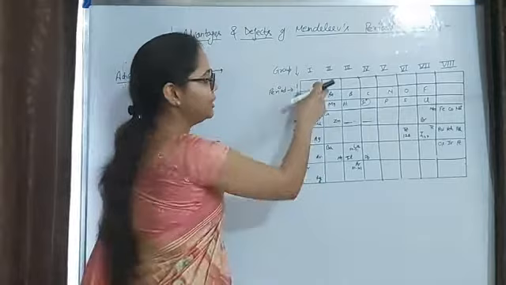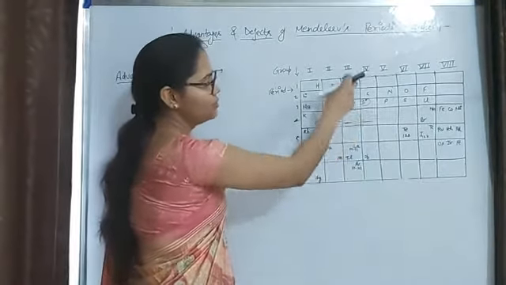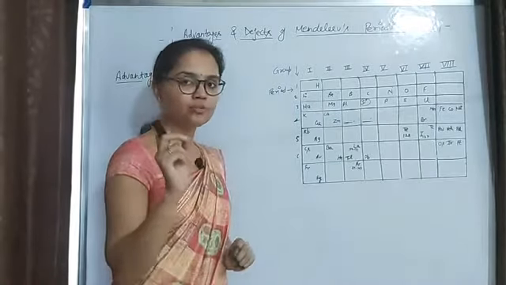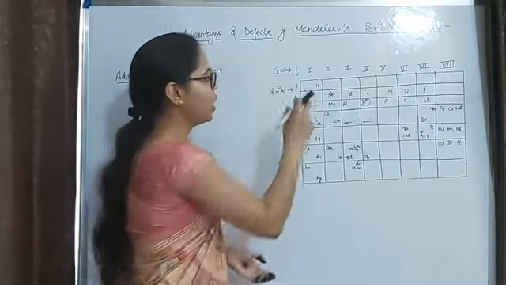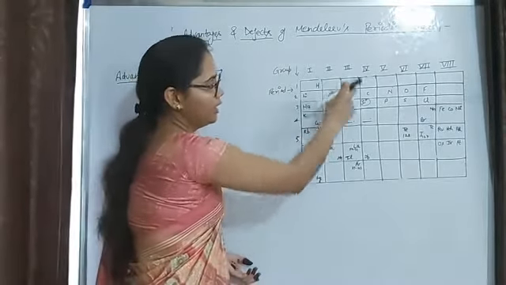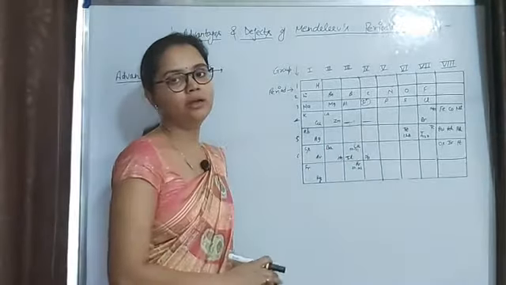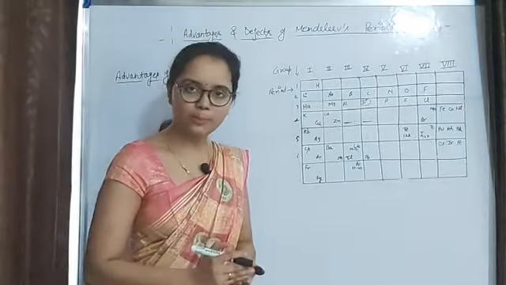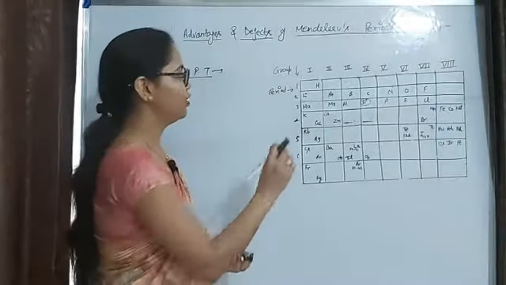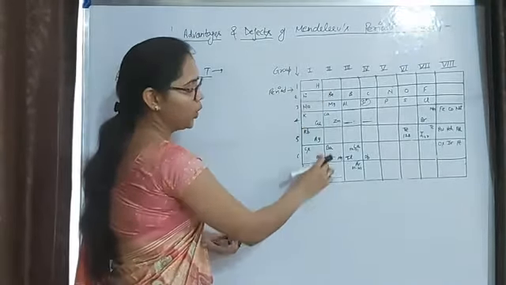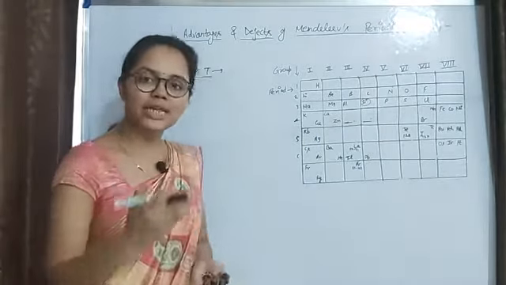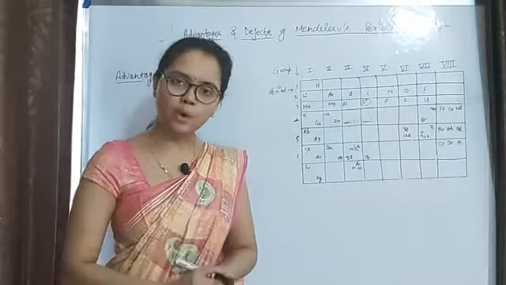Okay, and these vertical columns are known as groups. And I told you about the speciality of a group, that all the elements in a group show the same chemical and physical properties. Means if we talk about the first group, then all the elements of the first group will show the same chemical and physical properties.